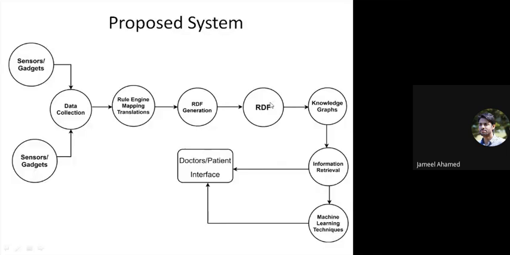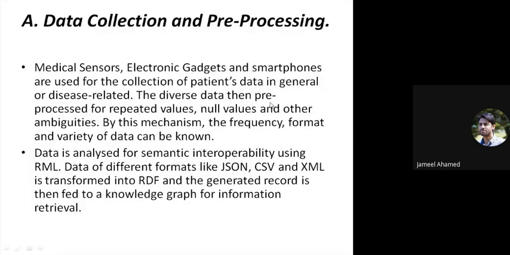So these are my steps, like first data collection and data pre-processing. I collected the data using the sensor. The data is in different formats like JSON, CSV and XML. Then I pre-process the data for null values and other and clean the data.